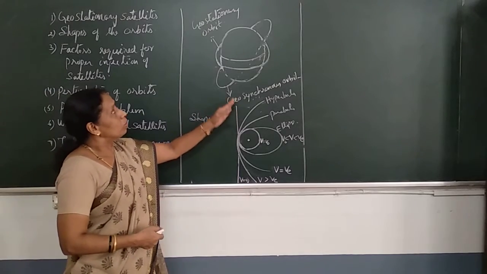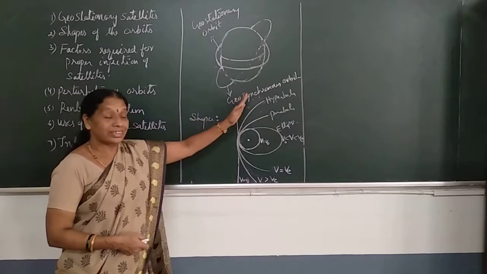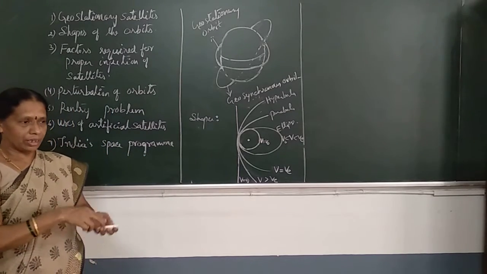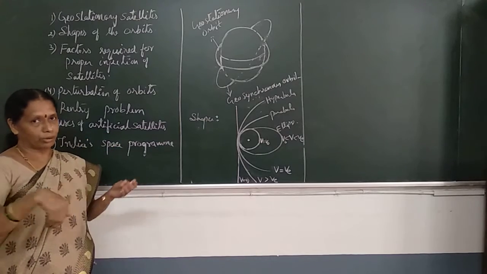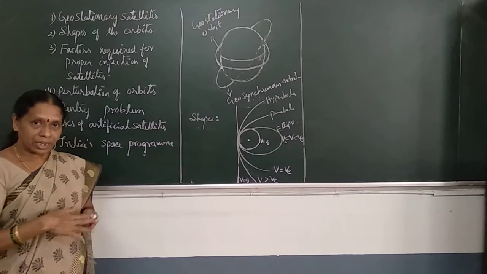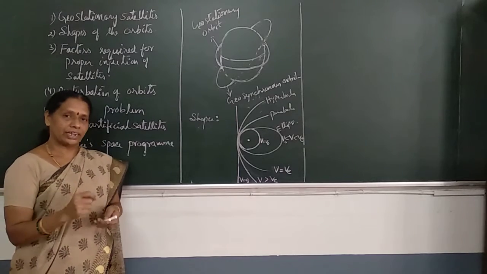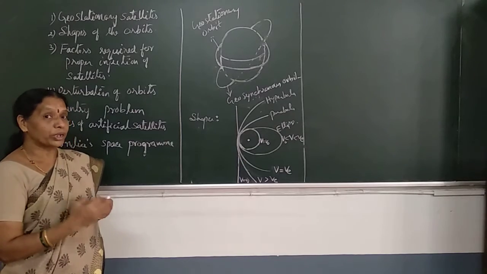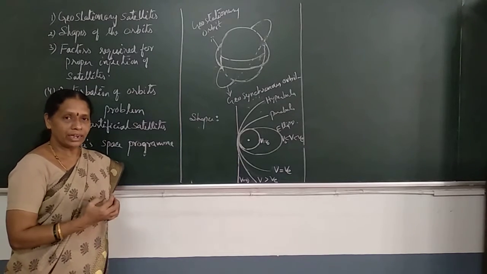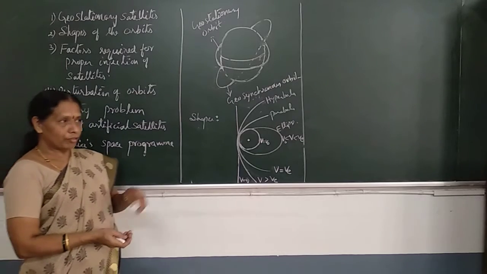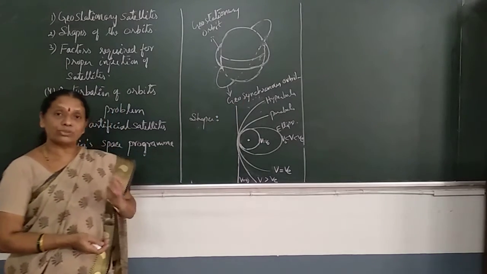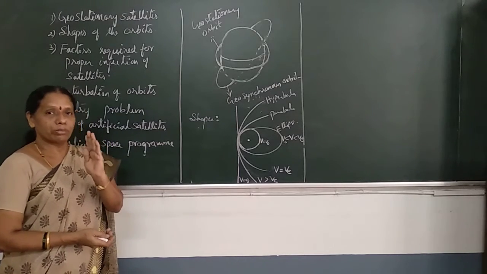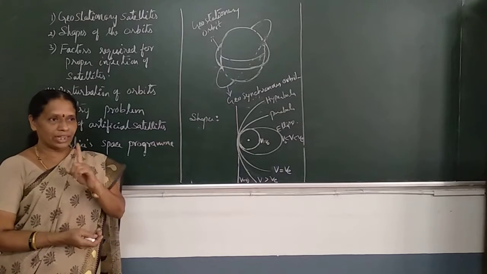Now, what is a geosynchronous satellite? A geosynchronous satellite is a satellite orbiting around the Earth in an orbit which is a little bit inclined to the equatorial plane, and it orbits with a period equal to that of the Earth, that is, the period of rotation of the Earth about its axis. What's the period? It is 24 hours. You know that Earth rotates about its own axis, and the time taken is 1 day, nothing but 24 hours.